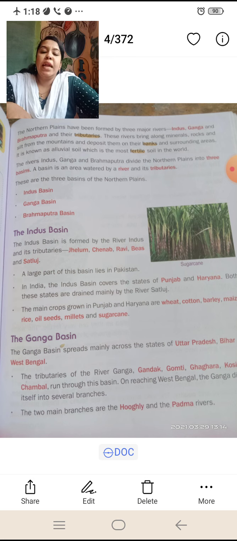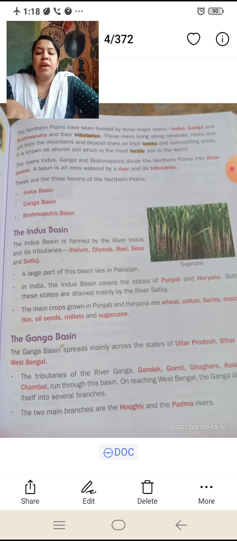A basin is an area watered by a river and its tributaries. Got it? No? These are the three basins of the Northern Plains. The first one is the Indus basin, then the Ganga basin, and the Brahmaputra basin.